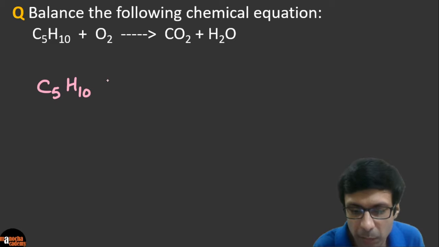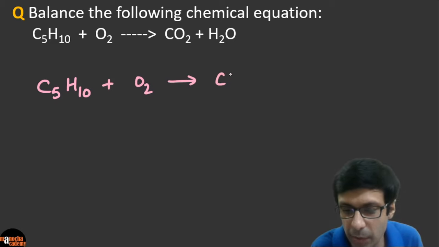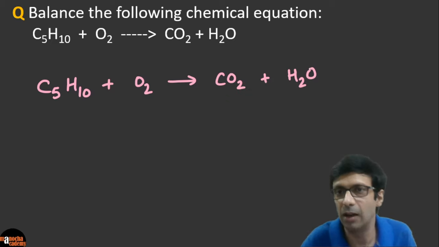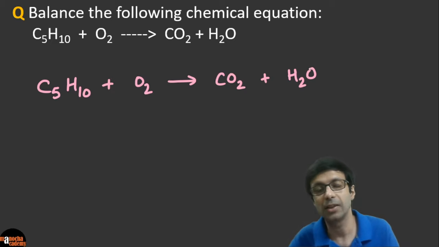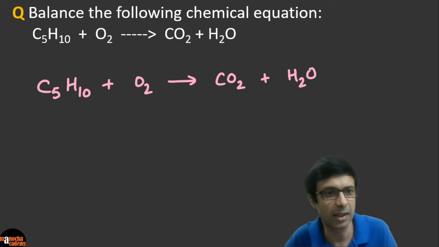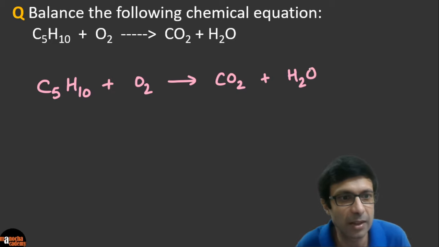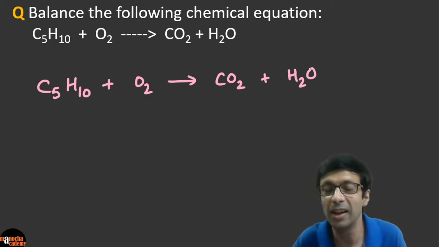C5H10 plus O2 gives carbon dioxide plus water, right? And remember, in the balancing equation class I taught, and if you haven't watched the class, go ahead and check it out. I'm seeing some answers here.